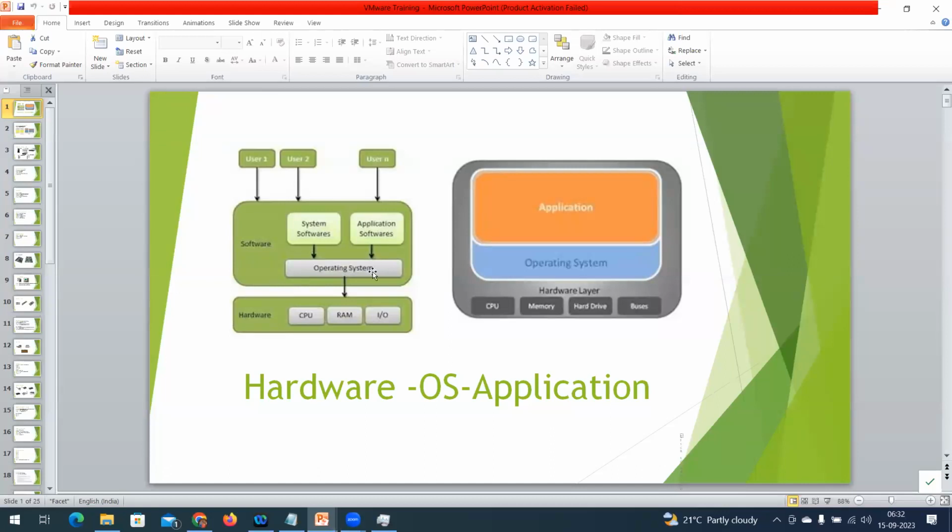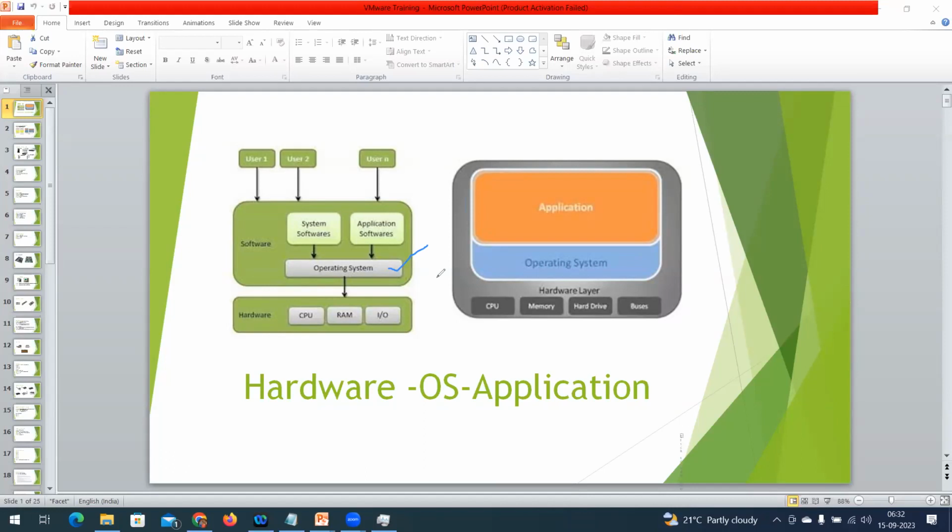Now what comes into the picture in virtualization? The same hardware, but instead of the operating system we have been using, Windows 10, Windows Server, Red Hat Linux, whatever it may be, which shares the resources with applications according to the requirement, this operating system will be replaced with a virtualization layer.